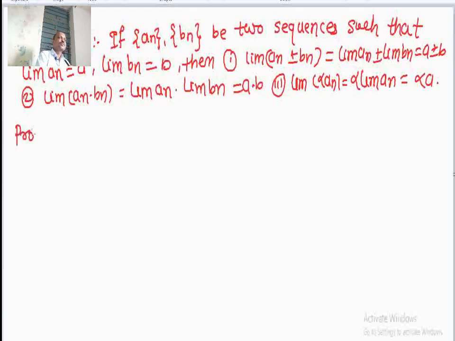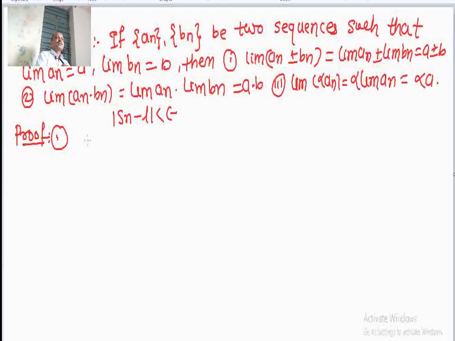Okay. So, let us prove the first. Here we have assumed that it is given that the sequences are convergent. What is the definition of convergence? Mod of Sn minus L is less than epsilon, and here we have to show that limit of an plus minus bn equal to a plus minus b.